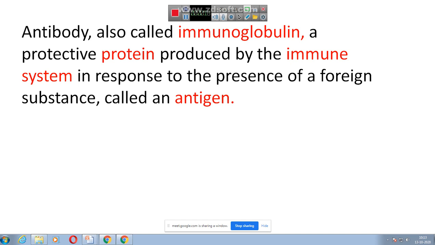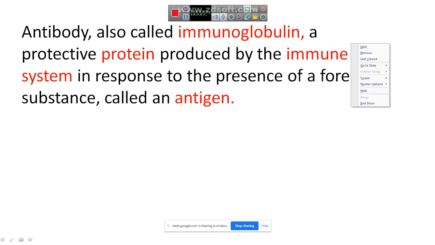Antibodies are also called immunoglobulin. Immunoglobulin, globin means, as you understand from the very word, it is a protein. Globin means it is a protein, and immuno means which is produced from our immune system. So, antibodies are protein substances which are synthesized by our immune system.